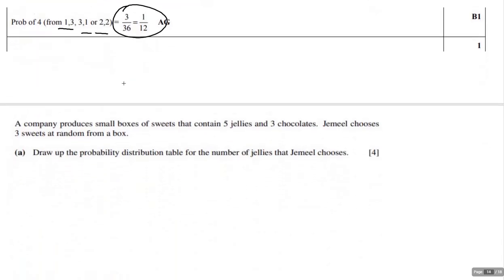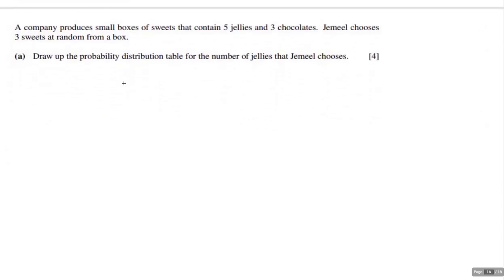So let's take a look at this one now. Company produces small boxes of sweets. I got 5 jellies and 3 chocolates. Jamil chooses 3 sweets at random from a box. Okay, this is another probability distribution problem. And again, the first step in doing these probability distribution problems is finding the probability of each thing that could happen. So let's think about it.